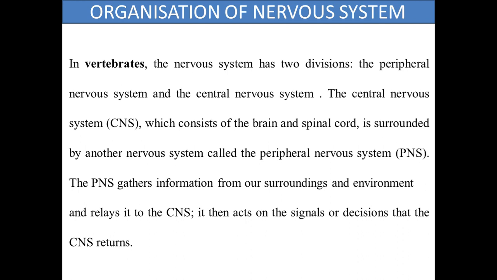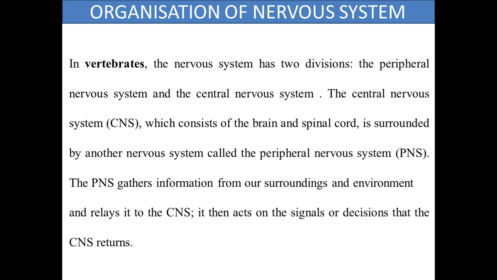If we consider the organization of the nervous system, in vertebrates the nervous system is basically divided into two parts. One is the peripheral nervous system, known as the PNS, and the other is the central nervous system, or CNS.